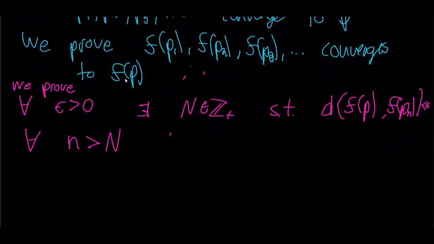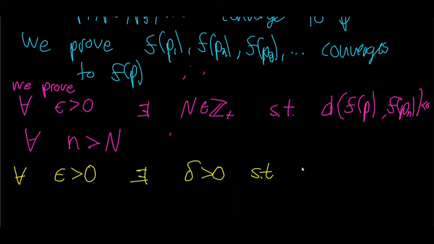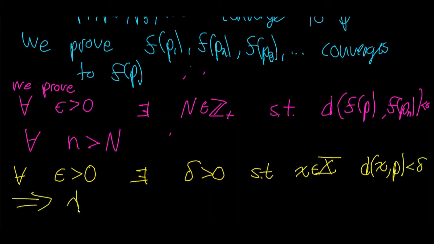We know since f is continuous at the point p, then by definition of continuity at a point p, we know that for all epsilon strictly greater than 0, there exists a delta strictly greater than 0, such that if x is some point in the domain of f, and x is a distance away from p strictly less than delta, then this implies that the distance between f of p and f of x is strictly less than epsilon.